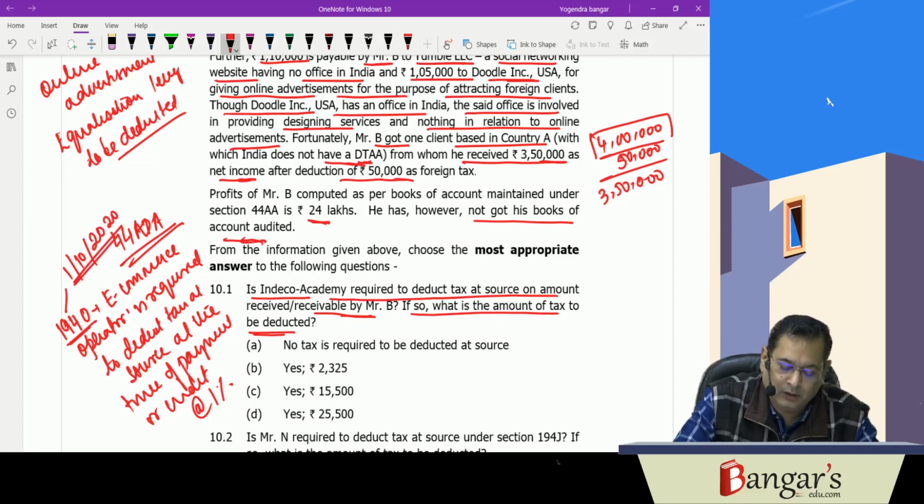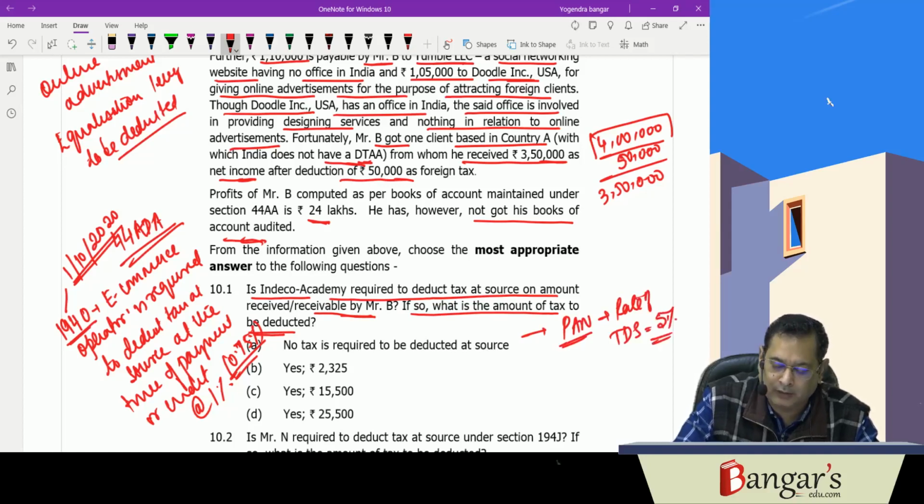110/2020. And it is 0.75%, and basically if PAN is not furnished, the rate of tax to be deducted at source will be 5%. Rate of tax to be deducted at source in such a case will be 5%, and in case the e-commerce participant